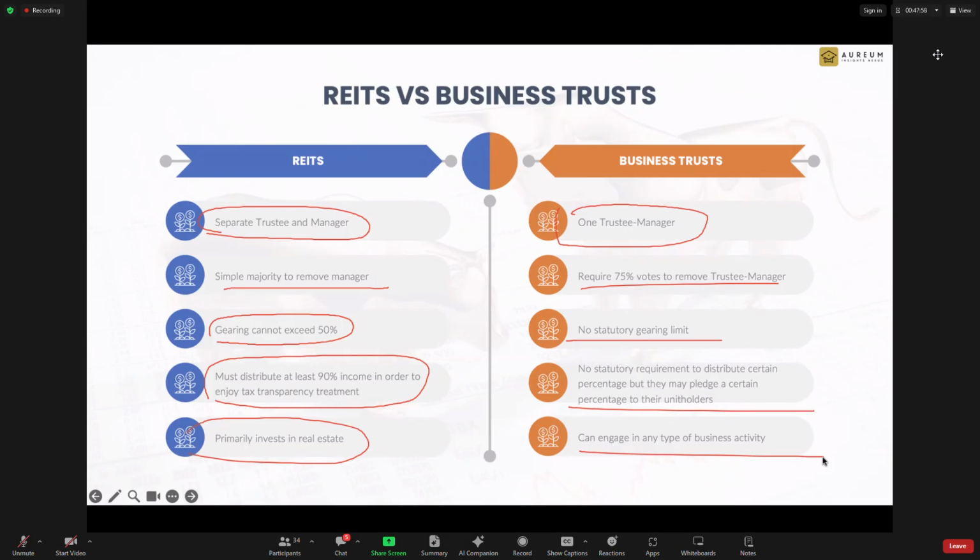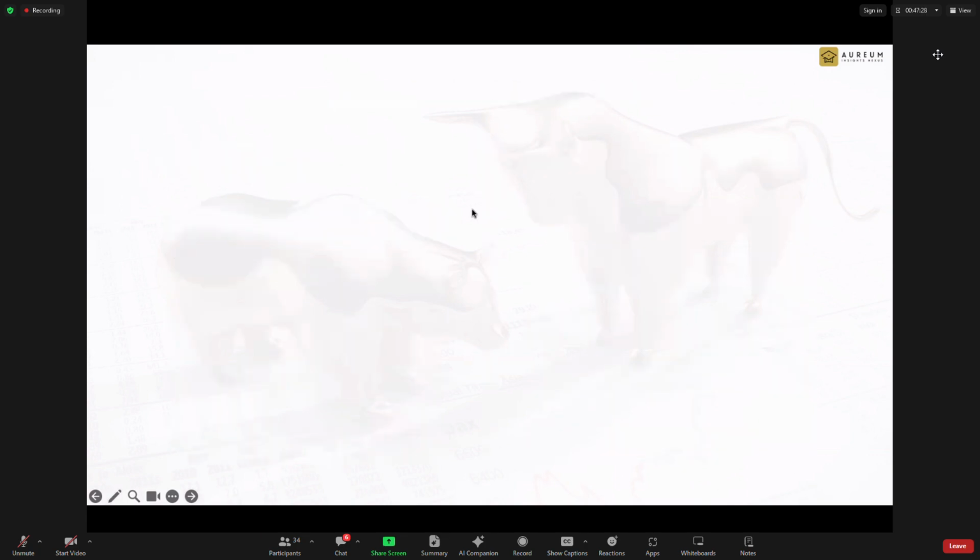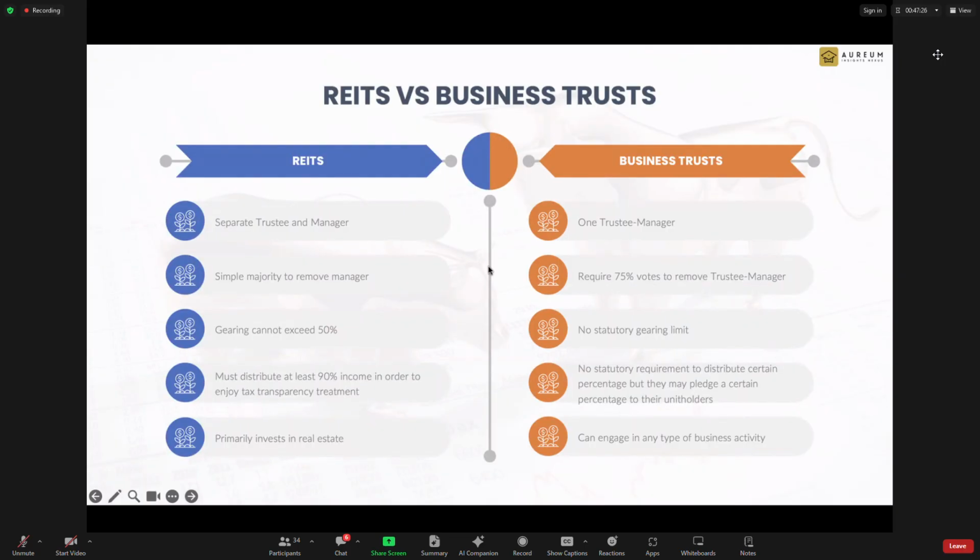So the business trust managers are in a way employees, they are not entrepreneurs, they don't form a company to do business. They are sort of employed by the sponsor, appointed by the sponsor to go and do the work. So it is very, very different compared to a company on that aspect. So do take note of how you differentiate a business trust. When you see that they are not doing real estate business, then they are definitely a business trust.